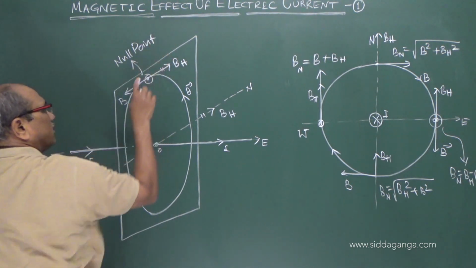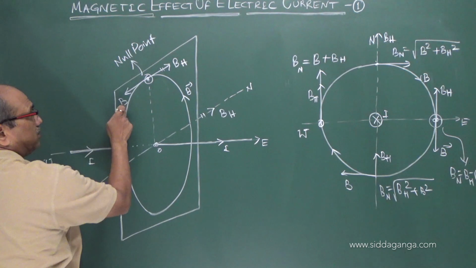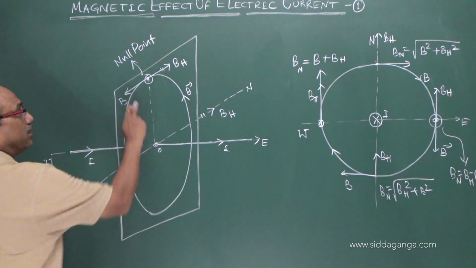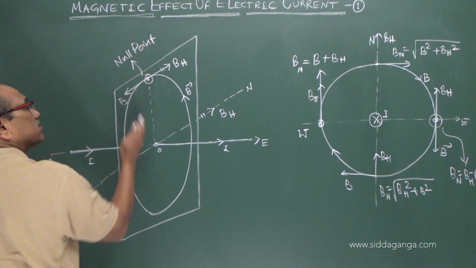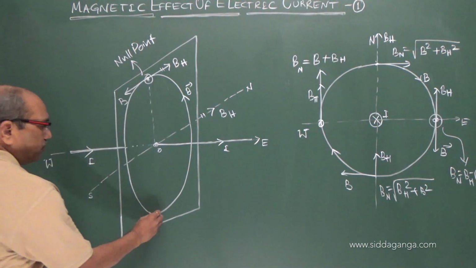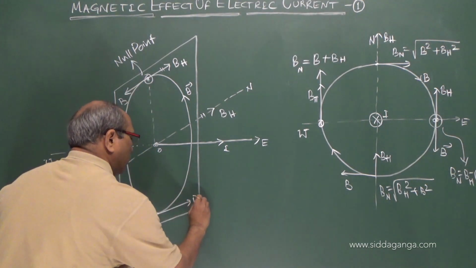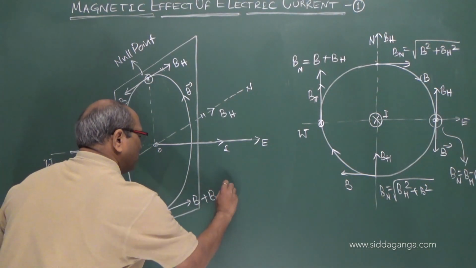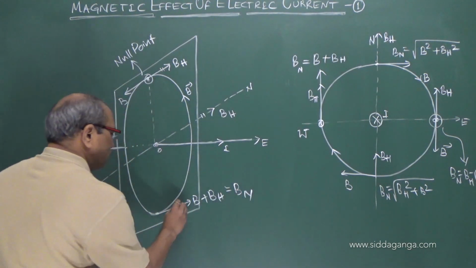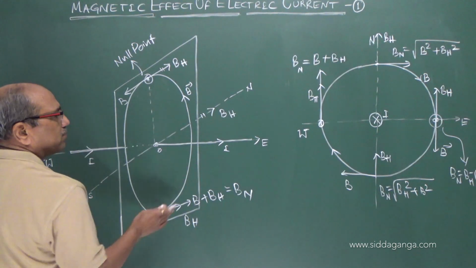Null point, again I am saying all the null points cannot come. It is coming at a distance where B becomes equal to BH, they are in opposite direction. Null point appears above the conductor. If you take below here, see that the B and BH are added here. B plus BH is B net, because B and BH appear in the same direction at this point.